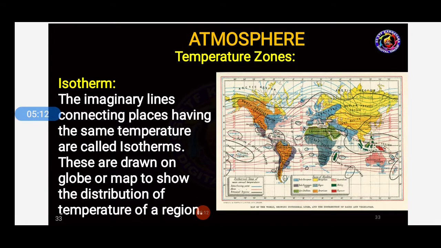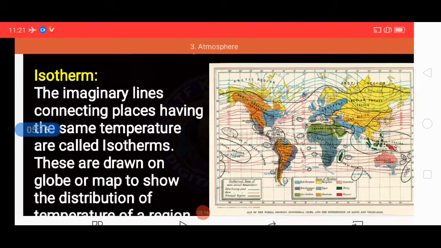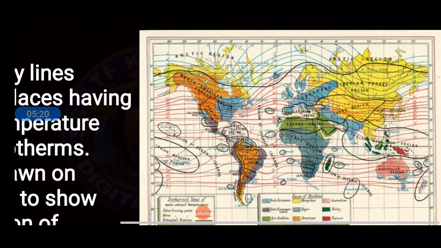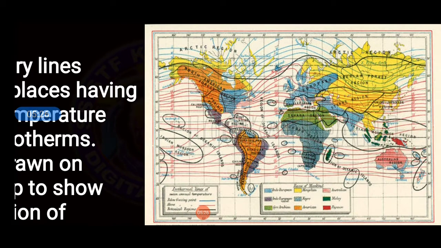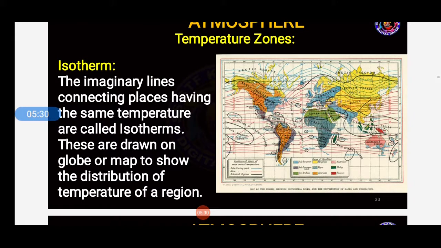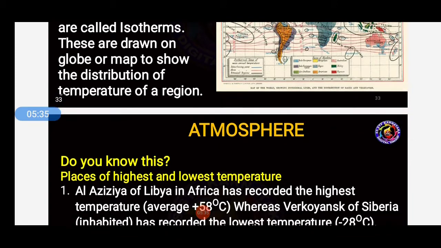As they have drawn here, you can see, students, red lines are there and blue lines are also there, which show the temperature, the cold and hot temperature, and also how it is in winter. And if the line is passing through like that, it shows the same temperatures are there in these regions. Okay, this is nothing but an isotherm.